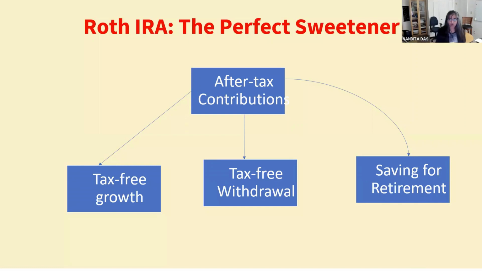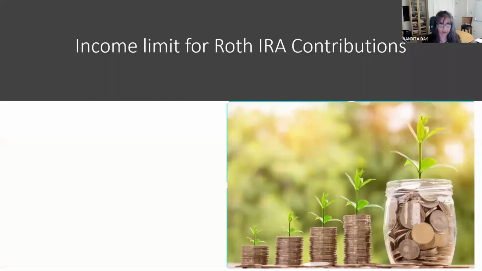So that takes us to Roth IRA, which I call the perfect sweetener. The advantage of a Roth IRA is you contribute on an after-tax basis. That means you have already paid tax on your money and then you are contributing to the Roth IRA. But the biggest advantage is these contributions grow tax-free and you can withdraw them tax-free so long as you meet certain criteria, which we are going to talk about in the next slide. Bottom line, Roth IRAs are an excellent vehicle for saving for your retirement.